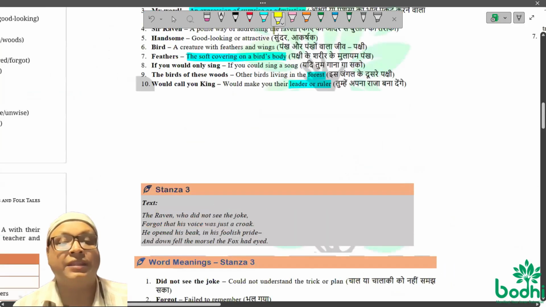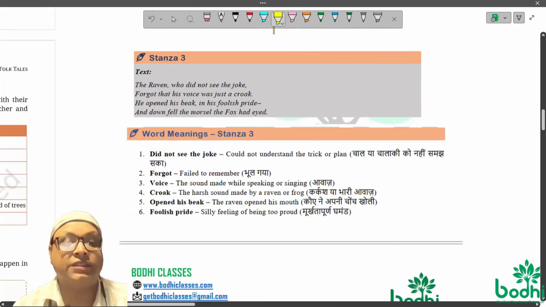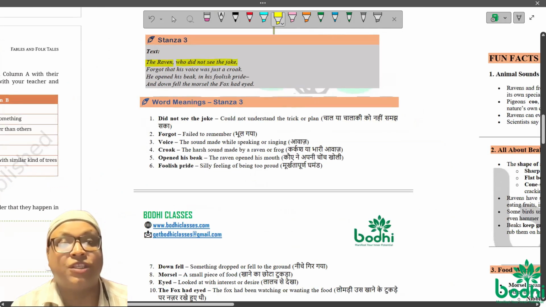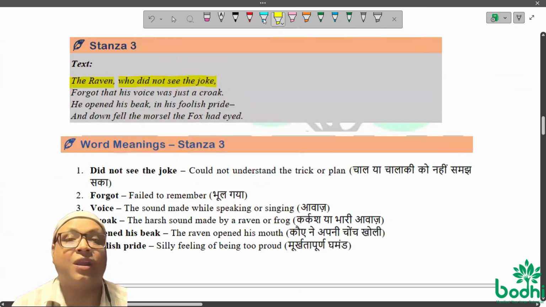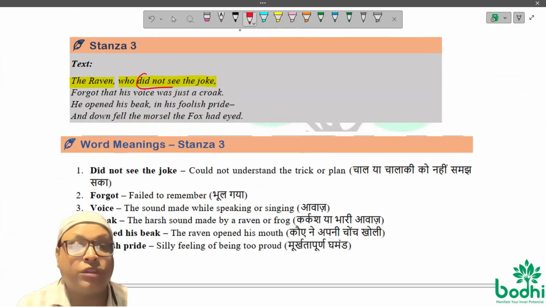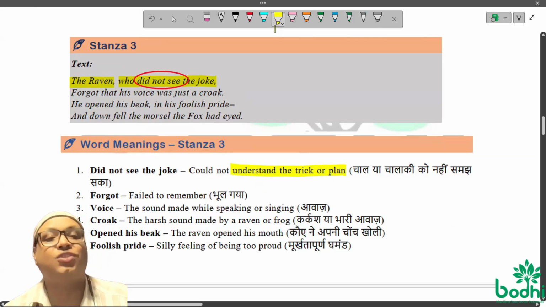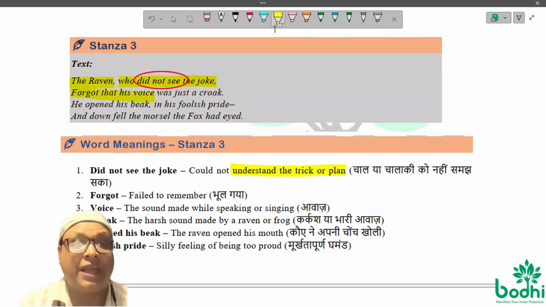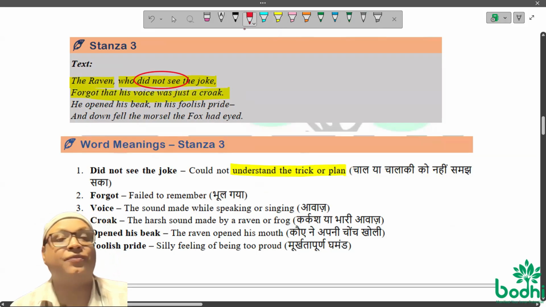Look at what is there in the third stanza. In the third stanza, the Raven did not see the joke. The Raven could not understand the joke. Look at the words "did not see". What is "did not see"? It means he did not understand the trick, the idea and the plan that the fox had made. He did not understand. Forgot that his voice was just a croak. The Raven forgot that his voice was like a croak.